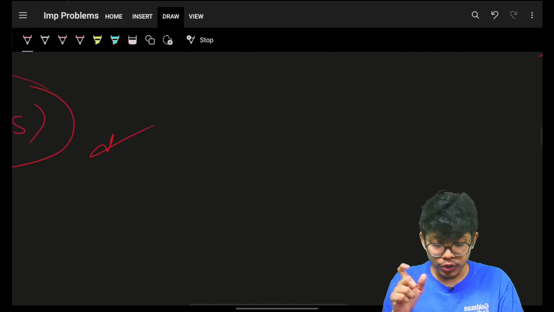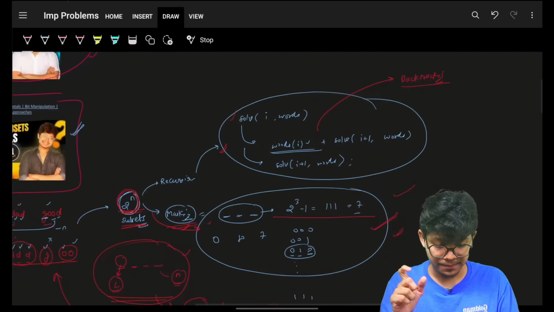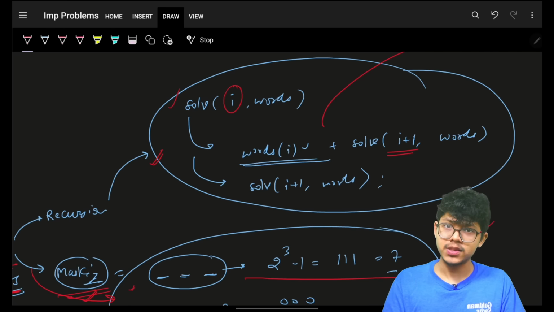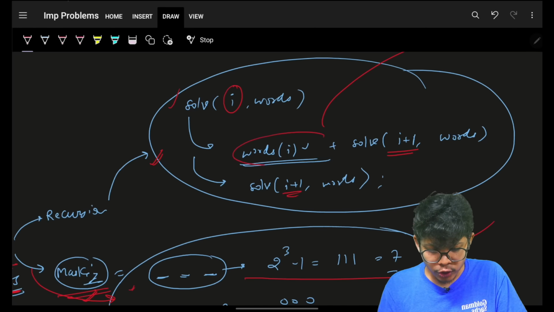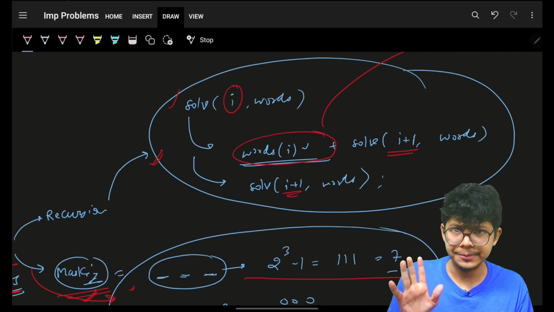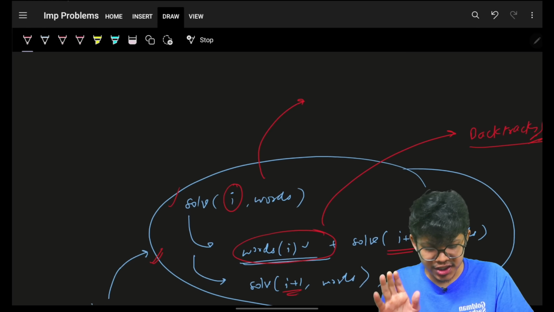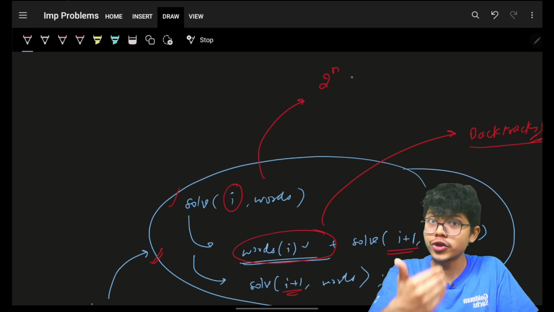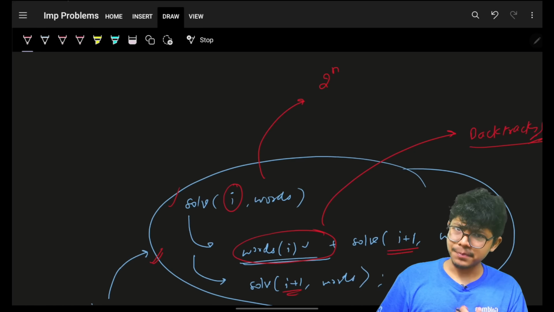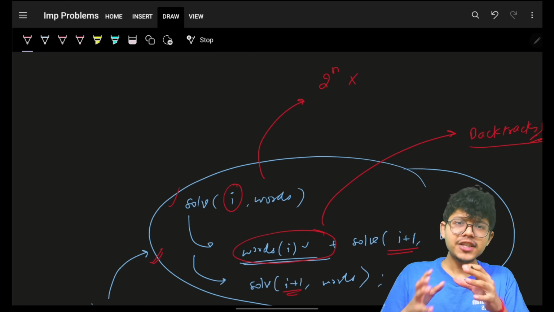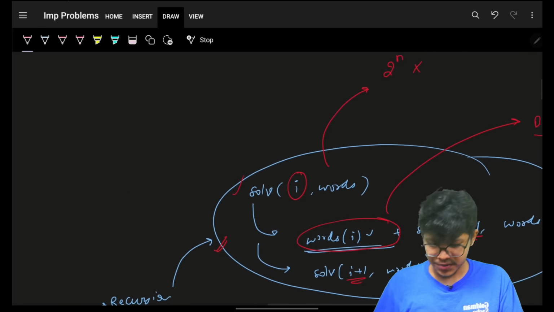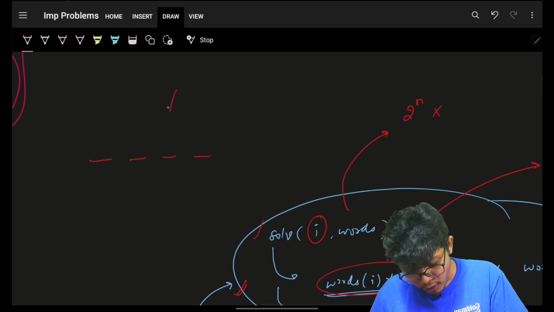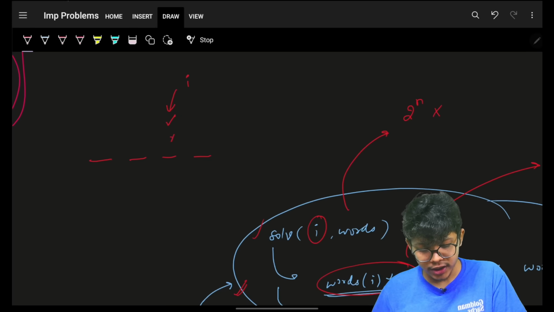When I was showing you, if I would have applied recursion, then the recursion simply says go and try for the next I plus 1, and then do something with your current words of I, which means recursion will for sure incorporate a complexity of 2 to the power n. That will for sure come. But for me as a person, if I am trying for a specific subset, I have two options. If I am on a specific I, either I can take it or ignore it.